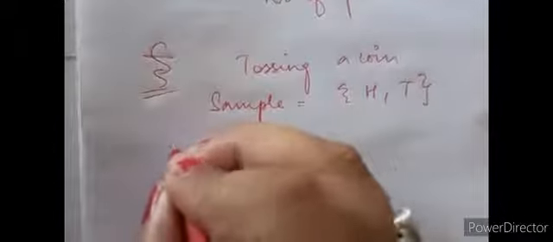For example, if I am tossing a coin, so what will be my sample space? That means the total possible outcome, that will be either head or either tail. This is known as the total possible outcome. But when I say how many number of heads I shall get, that is only 1. So number of heads is 1 and number of tail is also 1, isn't it? So all these are referring to the favorable outcomes.